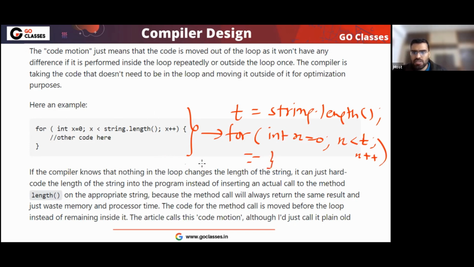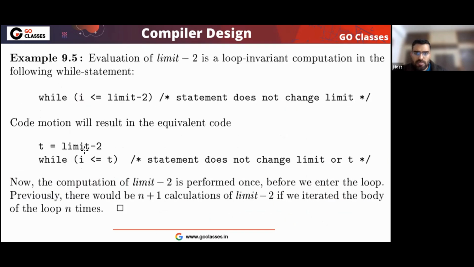Okay, so this is the whole point. This is code motion. Code motion means if something is not changing, then you can take it out.